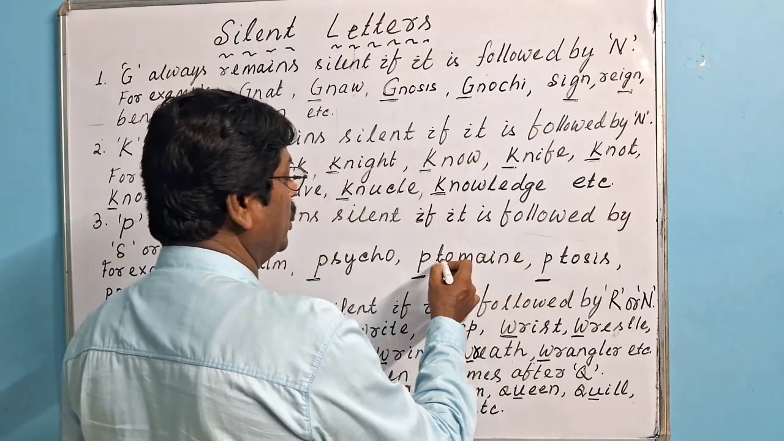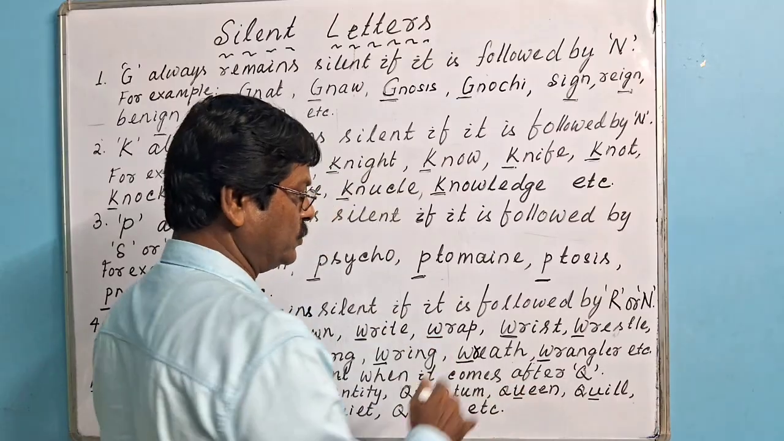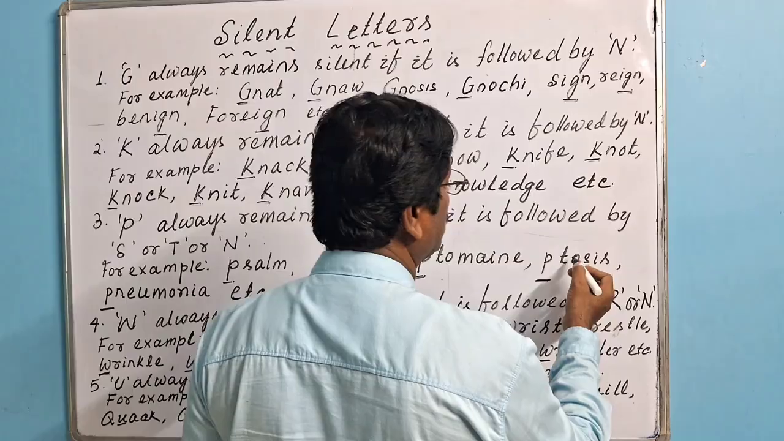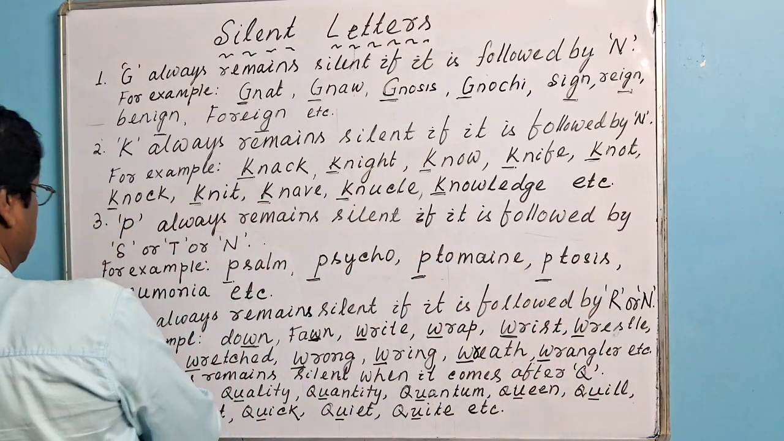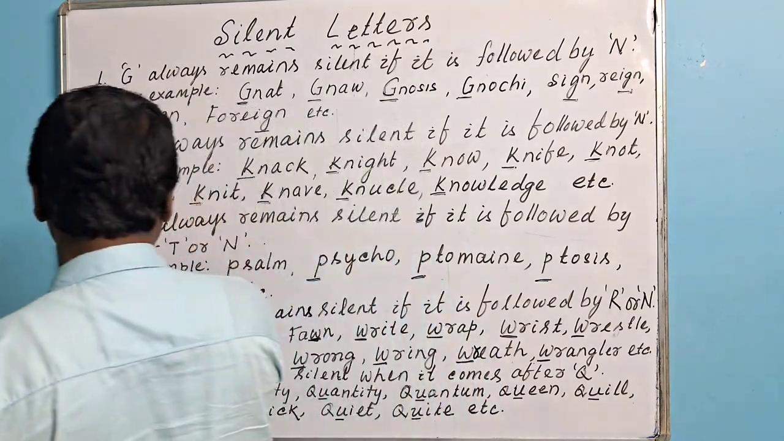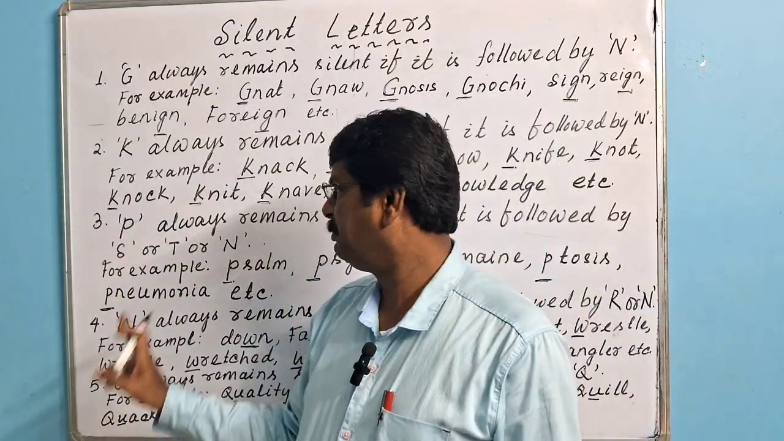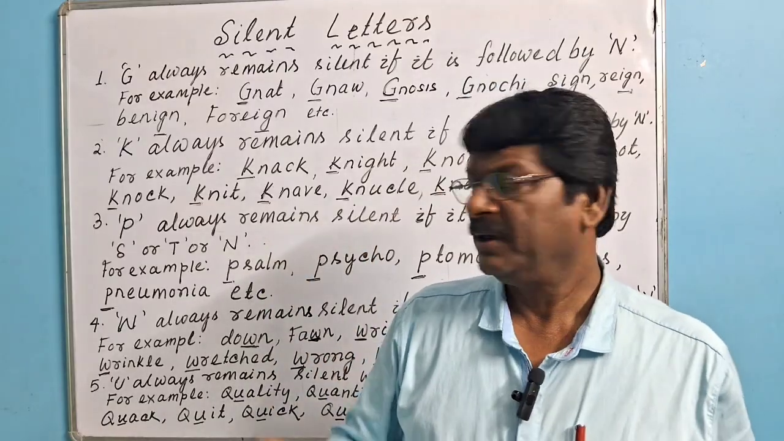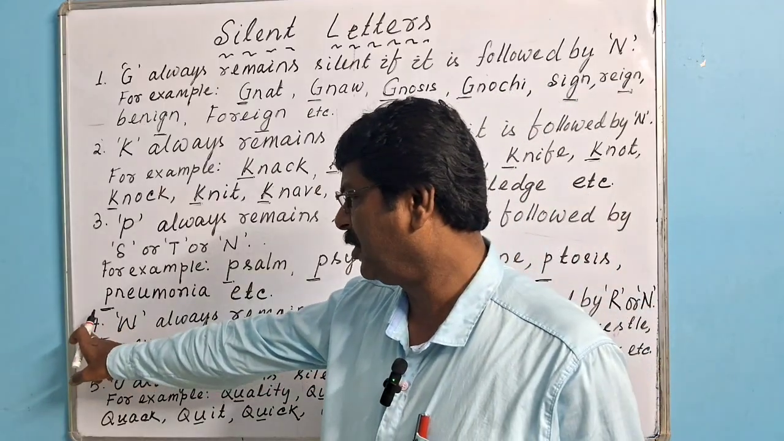Ptomaine. P is followed by T. That's why P is silent. Ptosis. Here P is followed by T. That's why P is silent. Pneumonia. P is followed by N. It's a disease. So P is silent here, etc. So point number three says P always remains silent if it is followed by either S or T or N. Then we shall go for point number four.